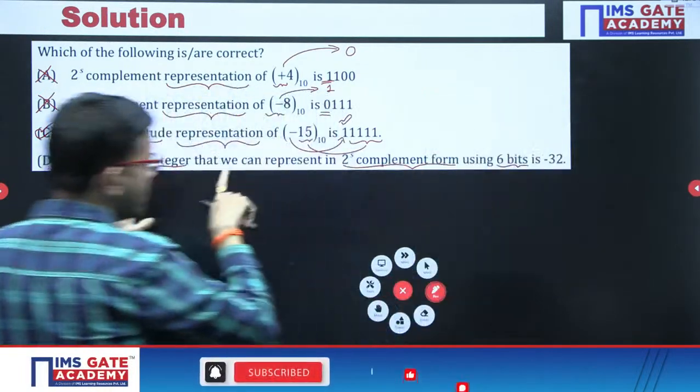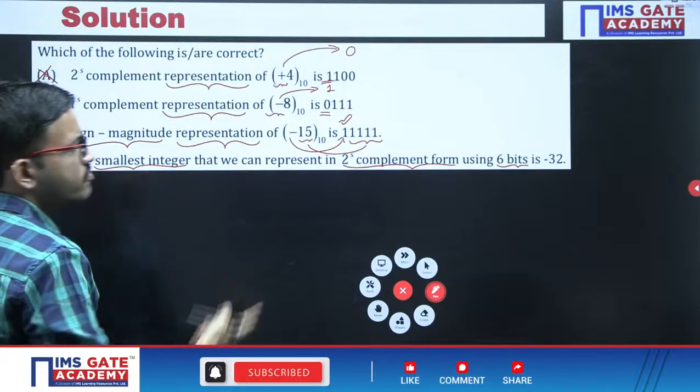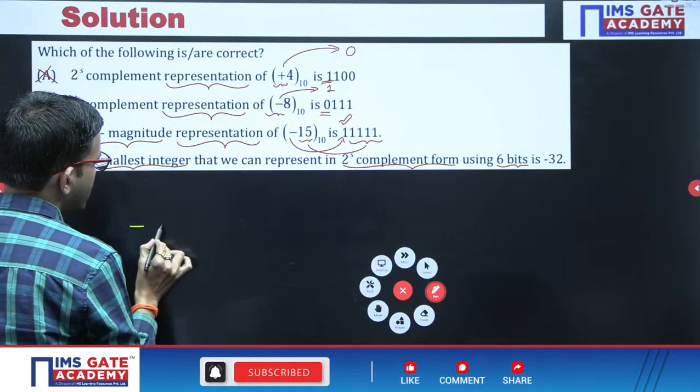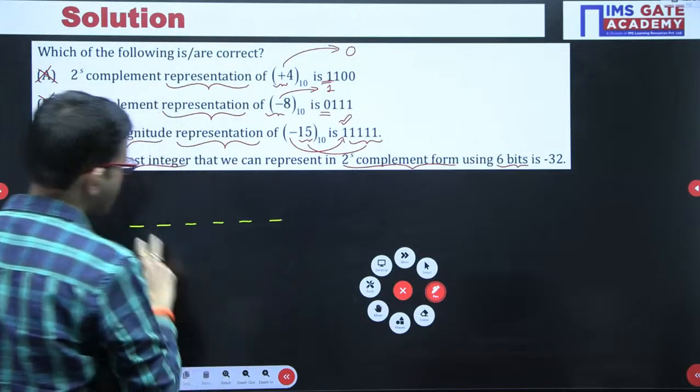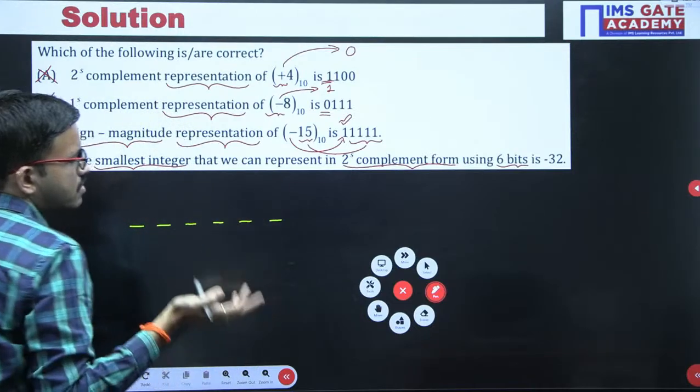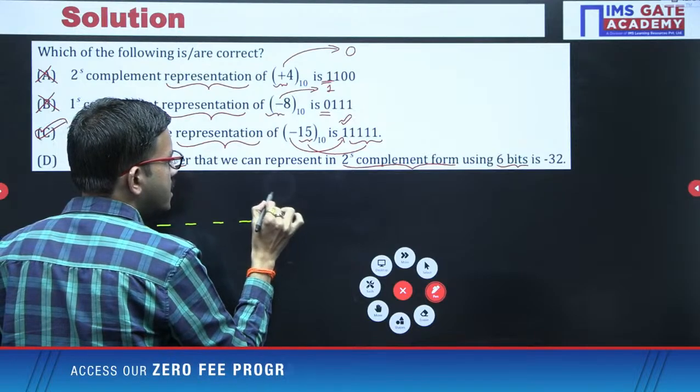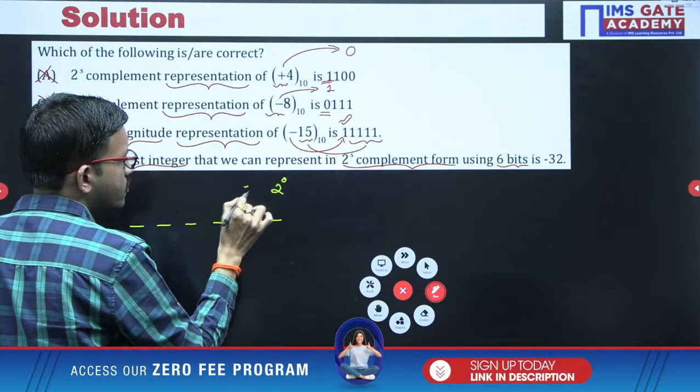Say for example, here the context is 2's complement form using 6 bits. So first of all, represent 6 bits: 1, 2, 3, 4, 5, 6. Okay, right. 6 bits are there. Now put the positional weights in powers of 2.